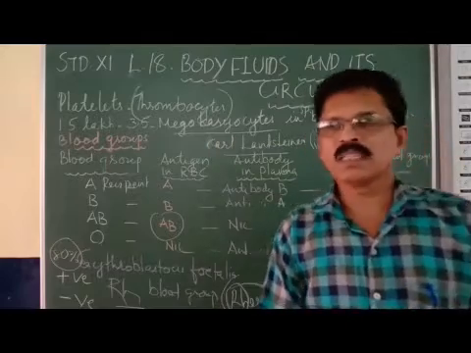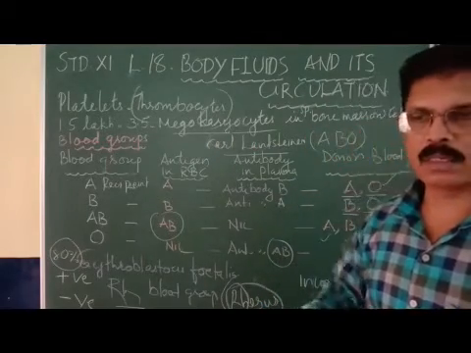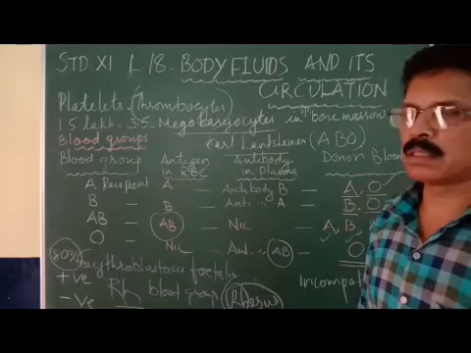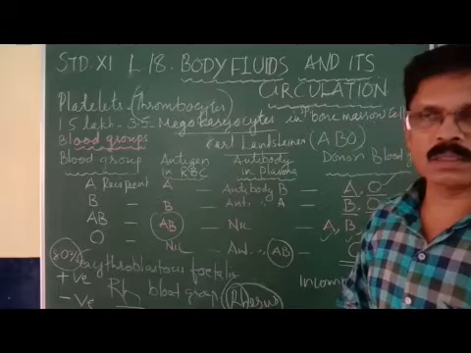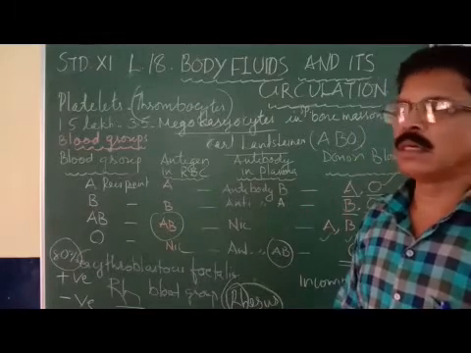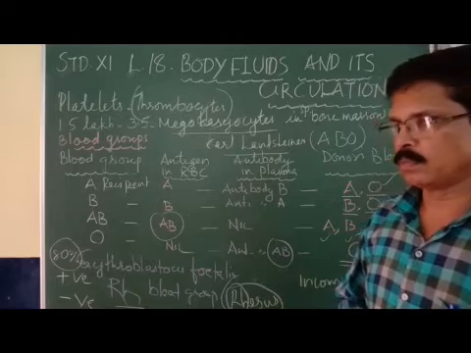If the mother's blood group is RH negative and the fetus inside the womb of the mother is RH positive. So once again, mother's blood group is RH negative and the fetal blood group is RH positive.